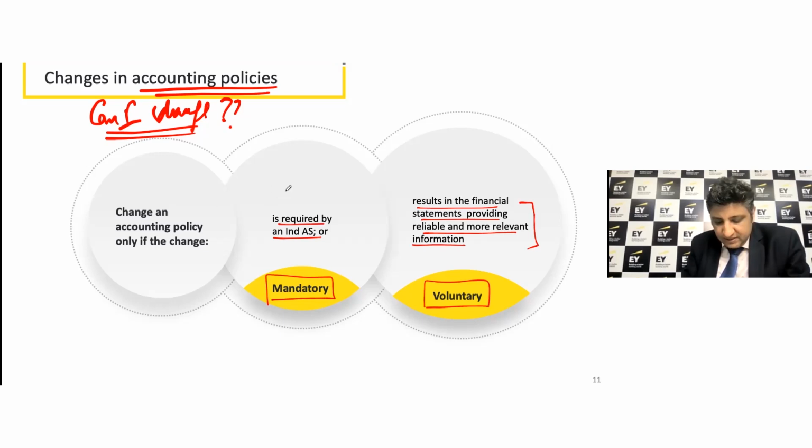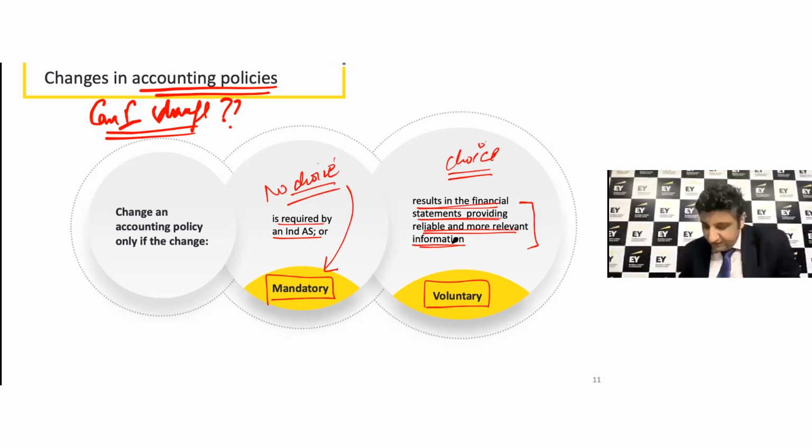Okay. So one aspect is no choice, but to do it, it is mandatory. And then the other aspect is, of course, the choice is available. You have some flexibility. If you believe that, and you have to prove why you believe it, right? If you believe that the change in accounting policy is going to result in giving reliable and more relevant information for the intended users, right? So yes, to answer the question, can I change the accounting policies? The answer is yes.